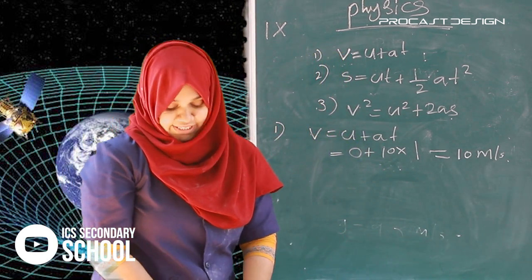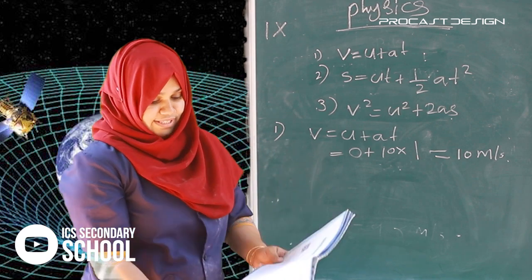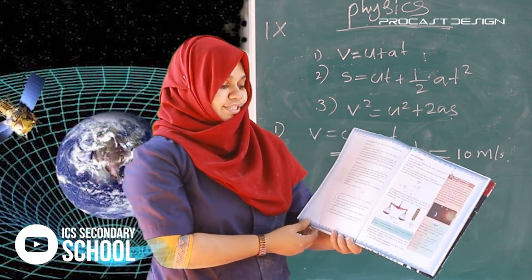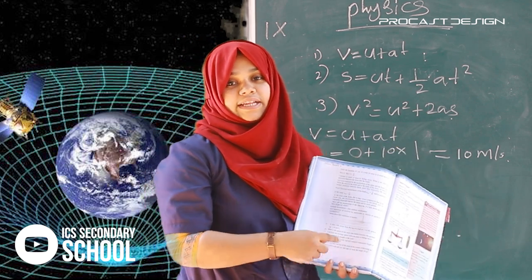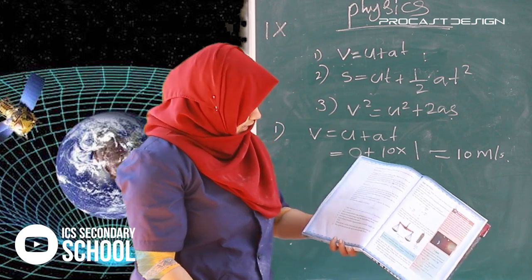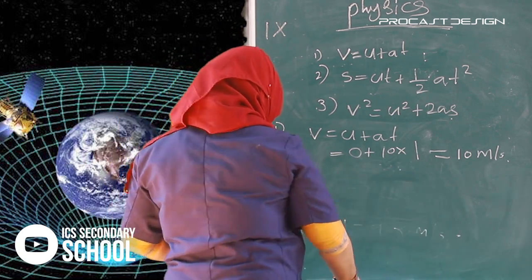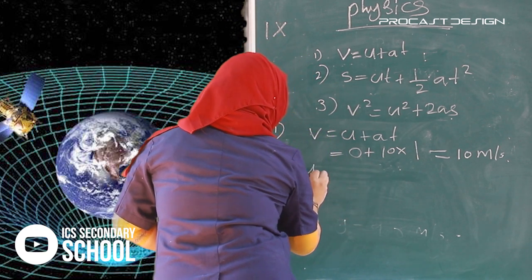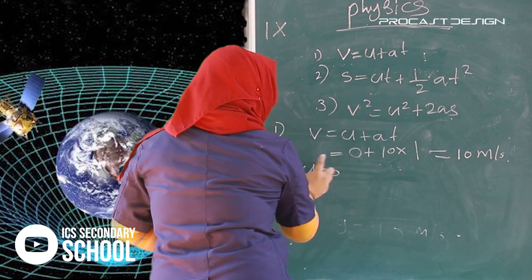What is the second question? Calculate the average speed when the stone is falling down. Here u is equal to 0, v is equal to 10.